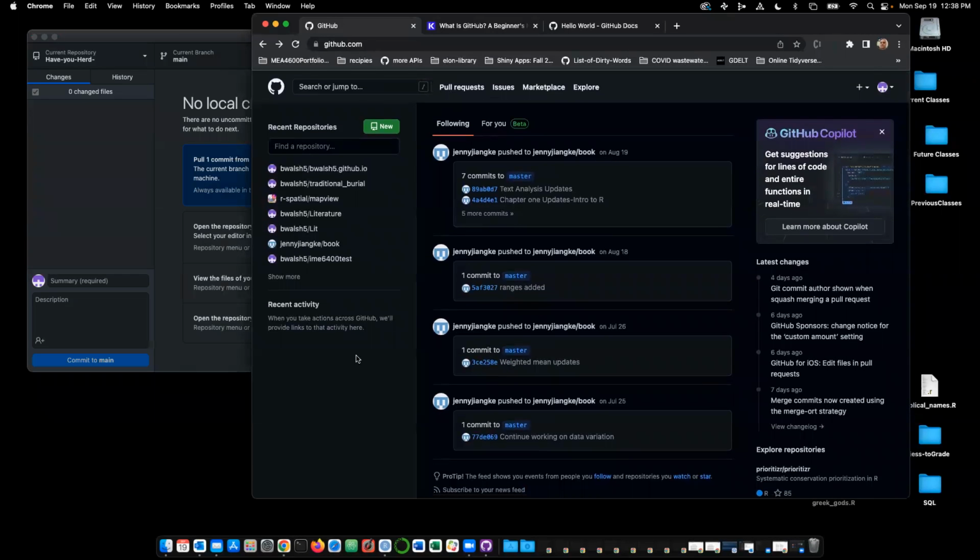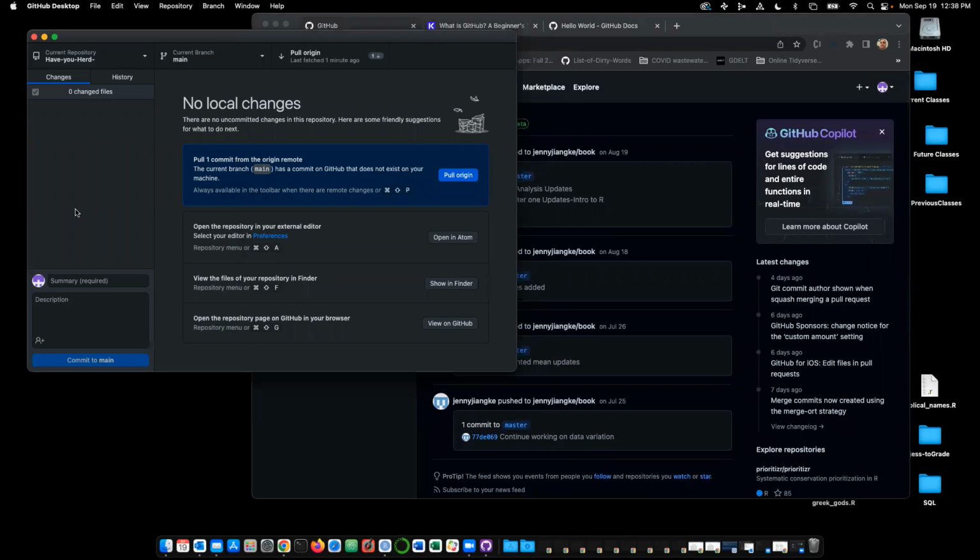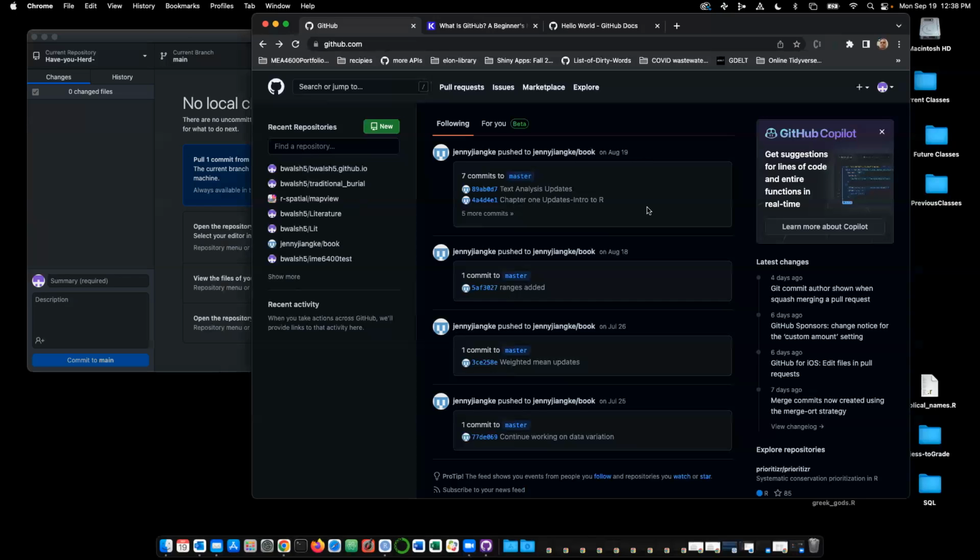But what I'm going to do is create a repo, like I mentioned, on GitHub, and I'm going to try to tell GitHub Desktop to connect to that and download the changes. Then I'm going to reverse that process and add some files locally, create a commit, and then push that up to GitHub. So this is where I used to always run into problems from the command line. I would create a repo, and then I'd try to tell my computer, all right, connect to this repo, and it would just freak out. It'd be like, there's already a repo in GitHub. Well, I'm not trying to create one, I'm trying to clone one, right? And so I try it the other way around.